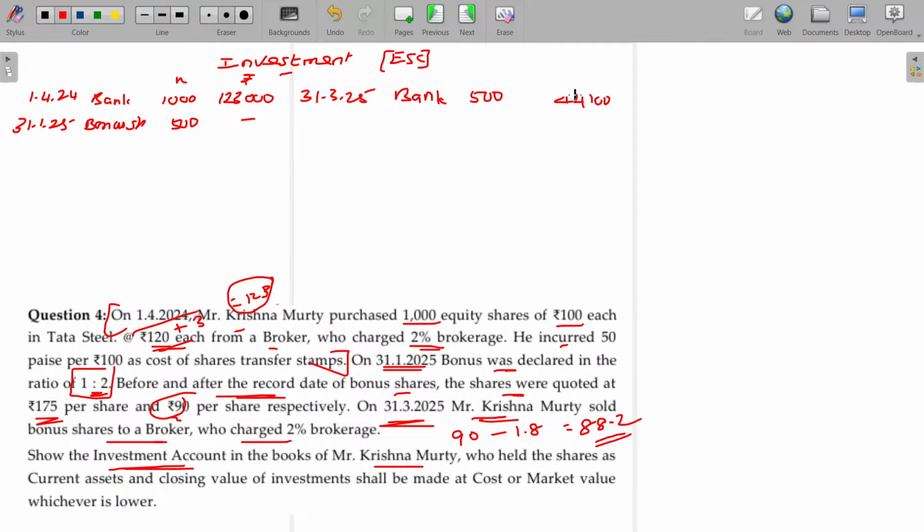44,100. We cannot find out the profit or loss as on the date. Then how can we identify, sir? As on the year end, 31st March 25, you still have how many equity shares balance?